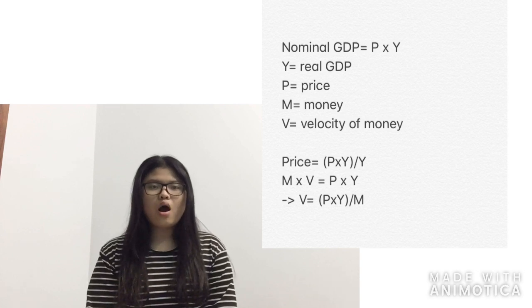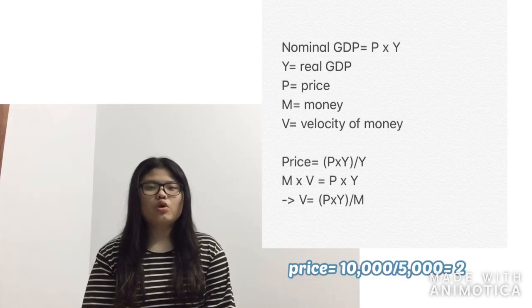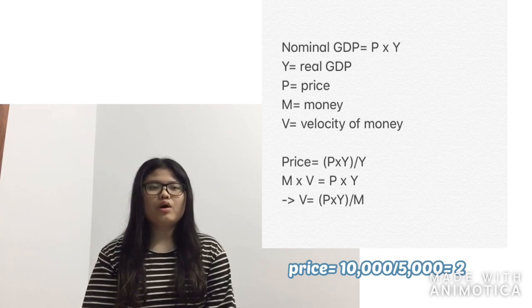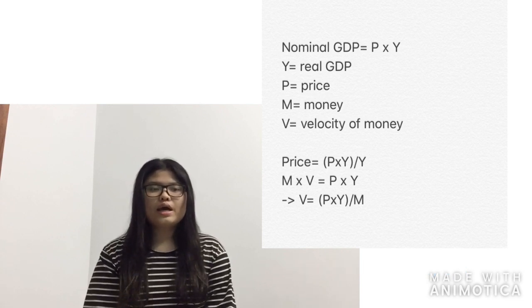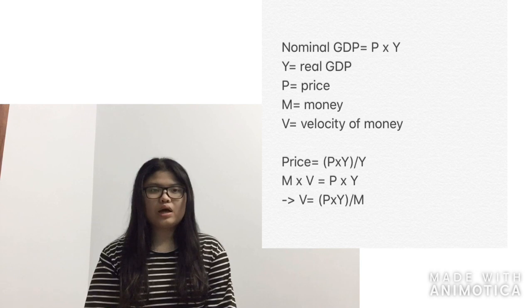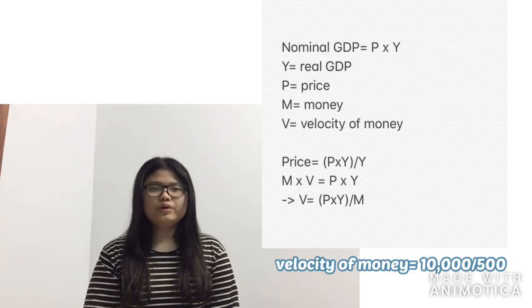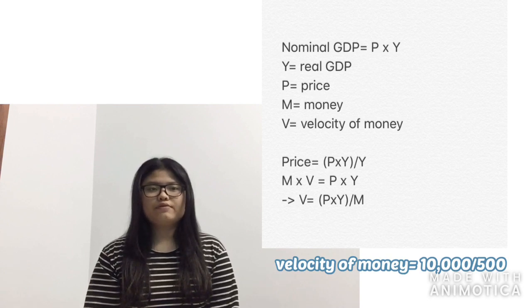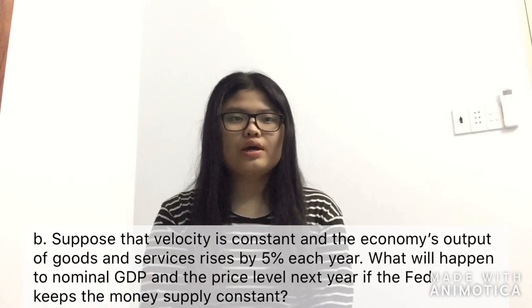In this problem, our amounts are shown in billions, so P equals the nominal GDP divided by the real GDP, which is 10,000 divided by 5,000, which is 2. Because M multiply V equals P multiply Y, V equals the nominal GDP divided by the money, which is 10,000 divided by 500, which is 20.